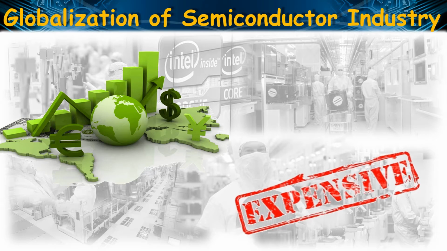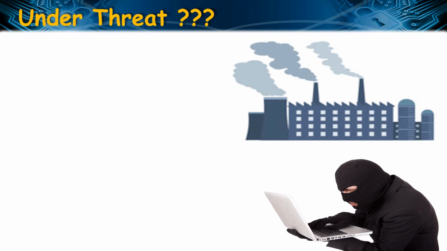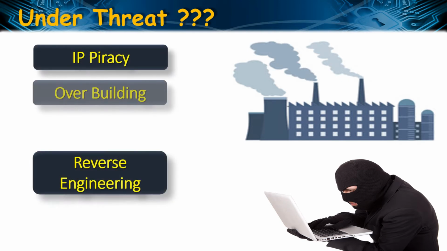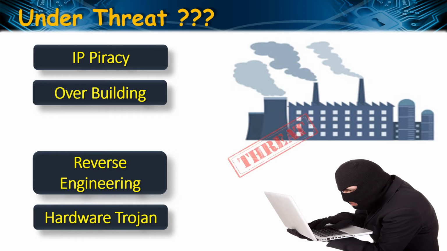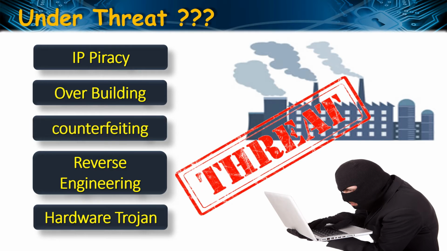While the involvement of multiple third-party companies in the development process of a single chip ensures better technology at a lower price, it automatically raises the question of authenticity and trustworthiness of these third-party elements. The involvement of untrustworthy personnel in any phase of the design cycle may result in several security vulnerabilities such as IP piracy, illegal overproduction, counterfeiting, reverse engineering, as well as insertion of hardware trojans. So let us have a look into each of these.